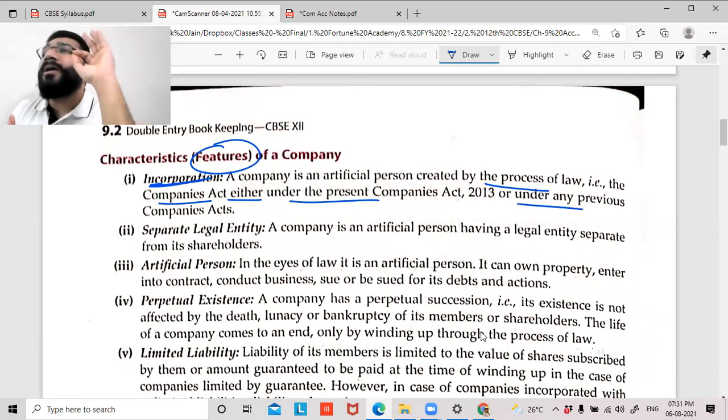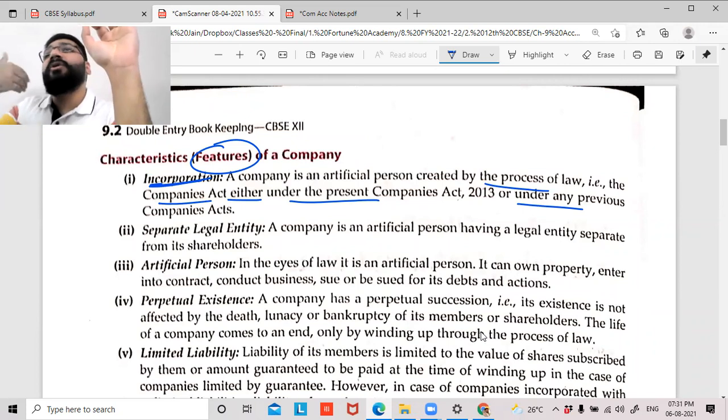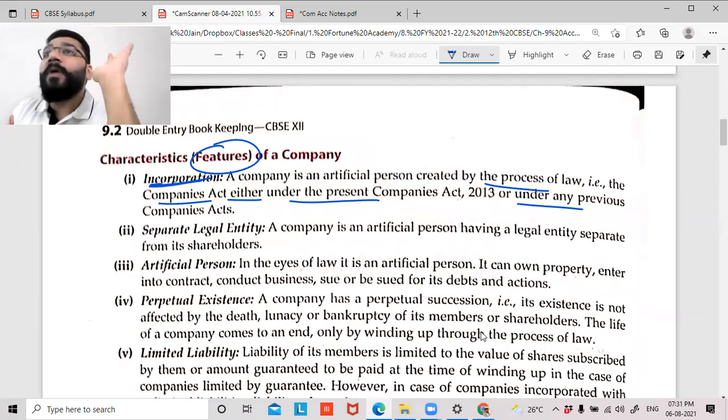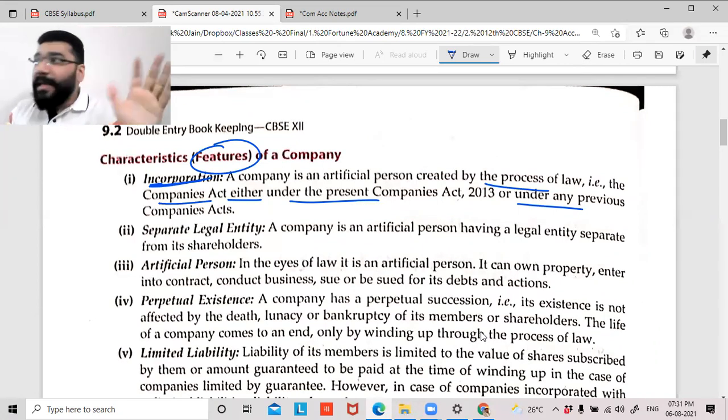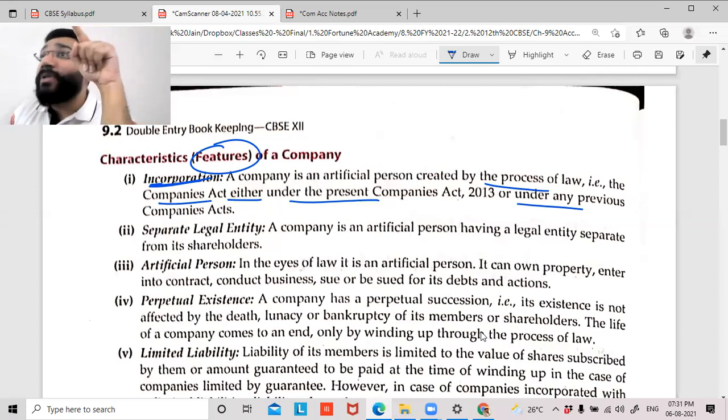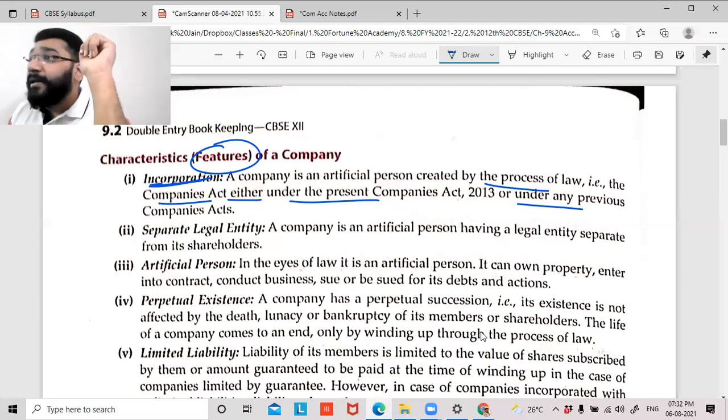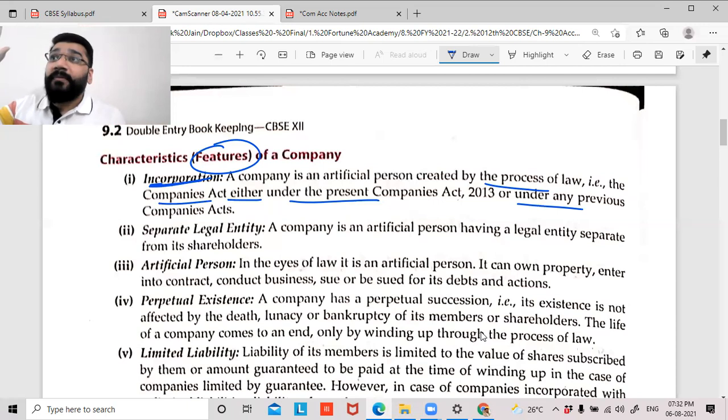To be more precise, if you want a company, guys, just like partnership, you cannot just get up one fine day and just start with your business. You have to register the company with the government. Technically, here the MCA, the Ministry of Corporate Affairs. If you want to come up with a company, obviously you'll come with a name. The name you are intending to start with should be available. After the name availability is checked, then you have to file certain documents.